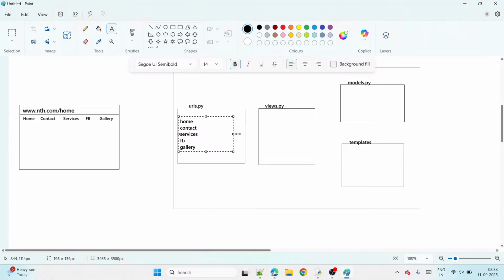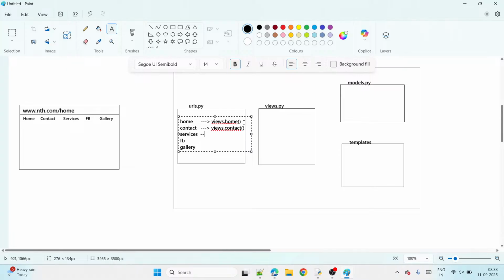So now, guys, observe here. What I am saying here: if home is coming, then go to the views file. In the views file, execute the home view, the home function. Then I'm going to implement that function. Next, if contact is coming, then go to the views file and execute the contact view.